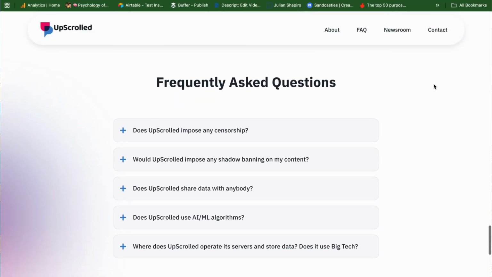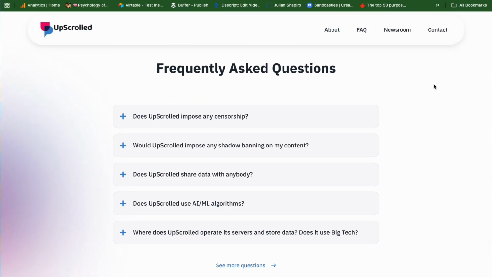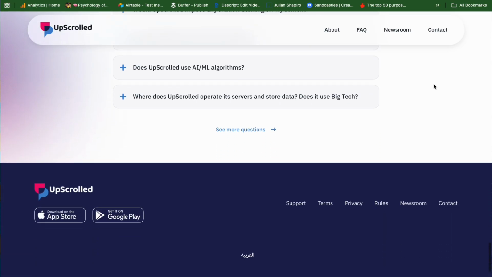Final section here is frequently asked questions, and I think this is, again, really good. At this point, if I've got to the end of the page, maybe I have a few more questions that I'm looking to have answered, and if you can answer them in a simple format like this, you're doing a great job. Only other thing I would say is we've kind of ended the page without a call to action. If we're on mobile, people will have to scroll all the way back up to the top. So we want to end the page with a clear CTA so people don't have to do that.